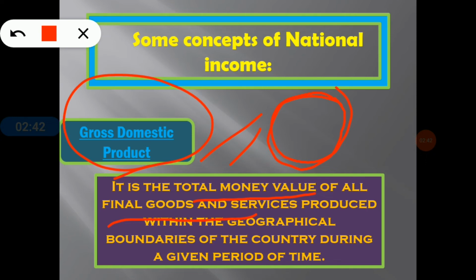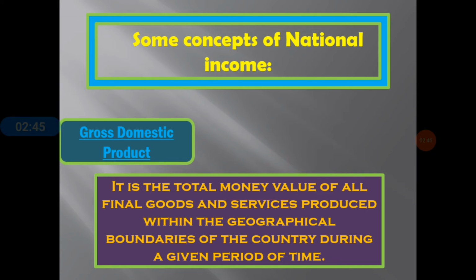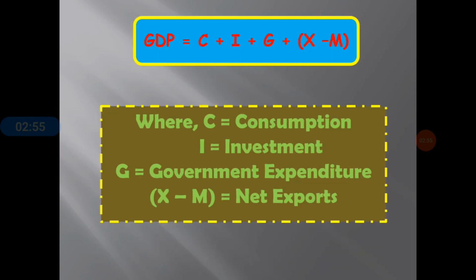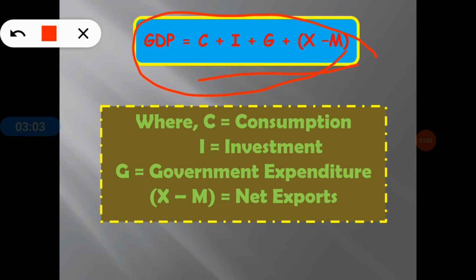Now before going to the second definition, that is the NDP, at first we have to know the formula of GDP. The formula of GDP is C plus I plus G plus X minus M. This is the formula of gross domestic product.